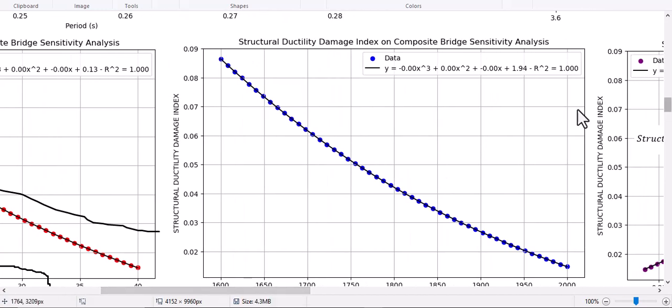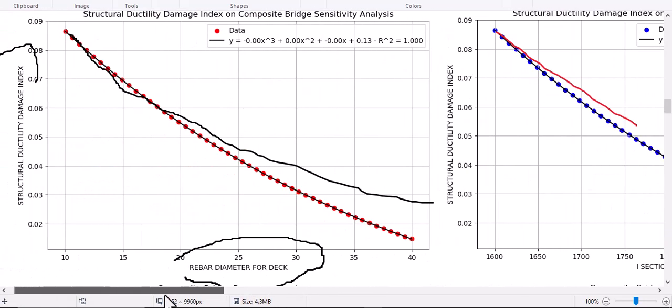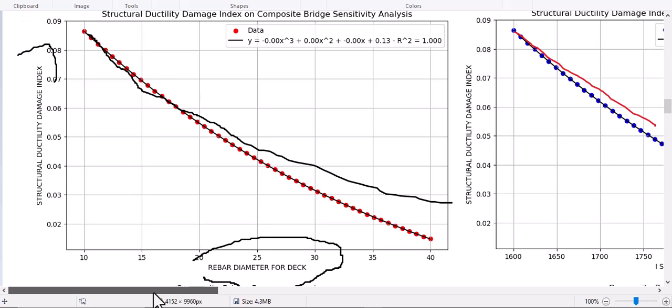So if we increase the I shape section height, the damage index is going to go down. And also by changing the rebar diameters for this concrete deck, the structural ductility damage index goes down.